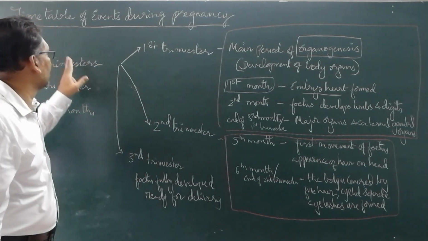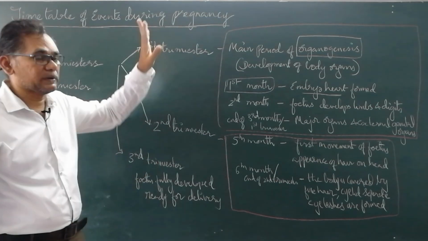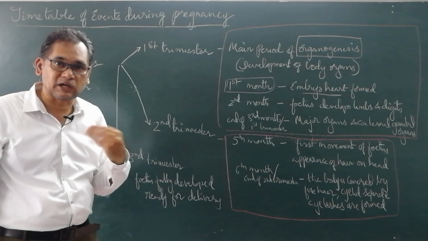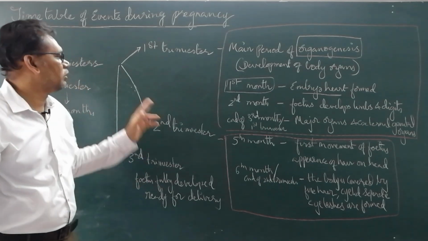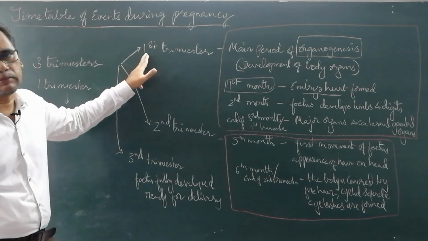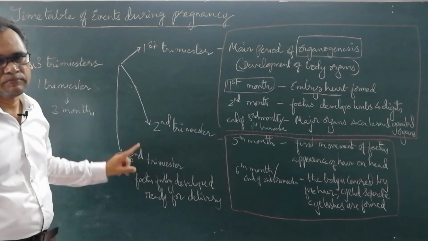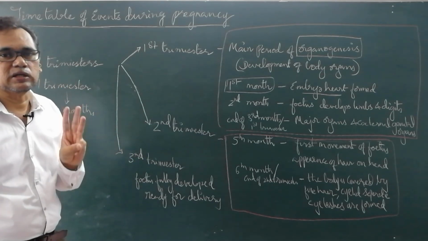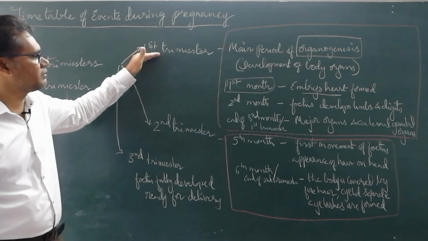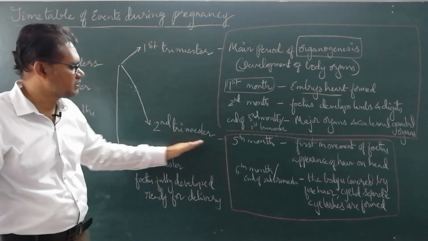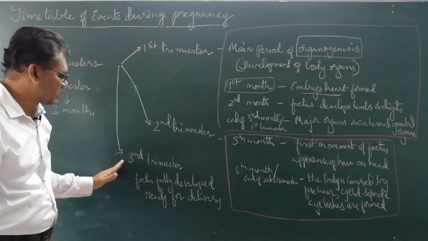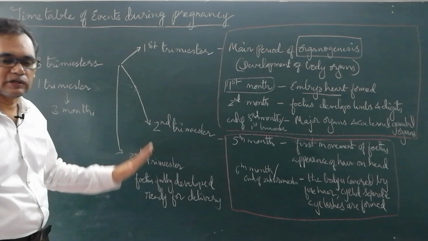Okay. Now these are the timetable of events during pregnancy, during the gestation period, the intrauterine development, which is divided into 3 trimesters, first, second, third. Each trimester is 3 months. First trimester, second trimester, and the third trimester with the fully developed fetus.